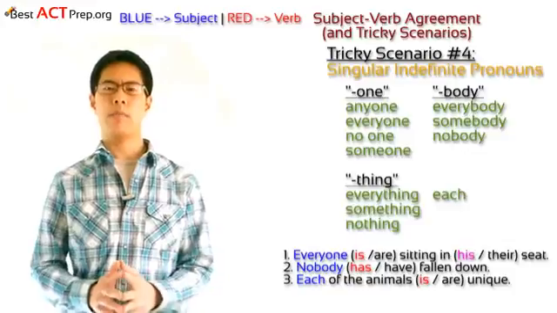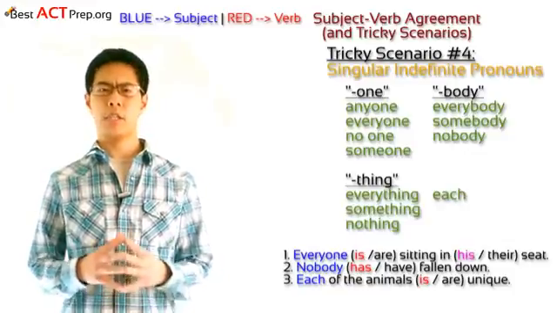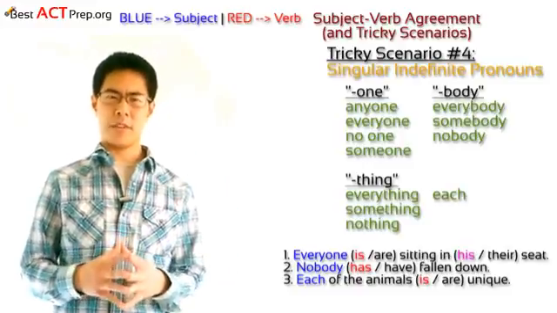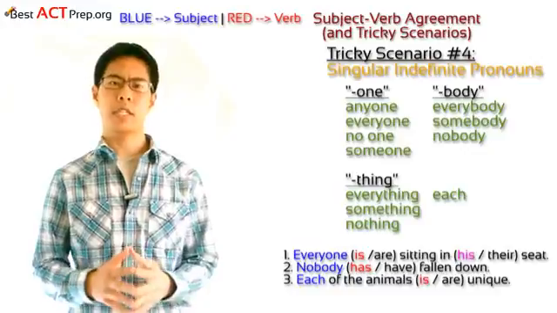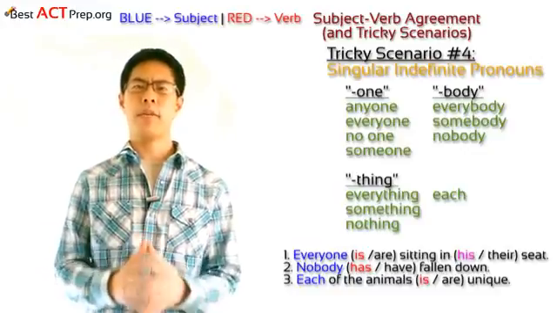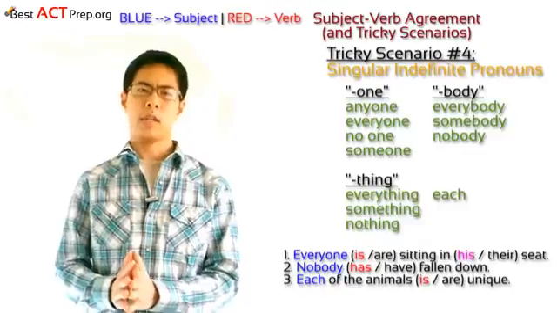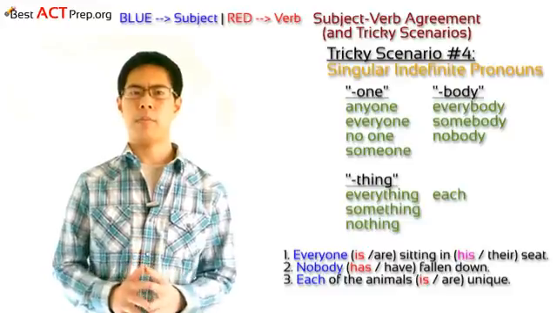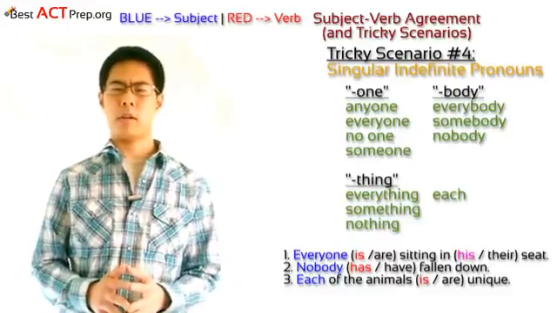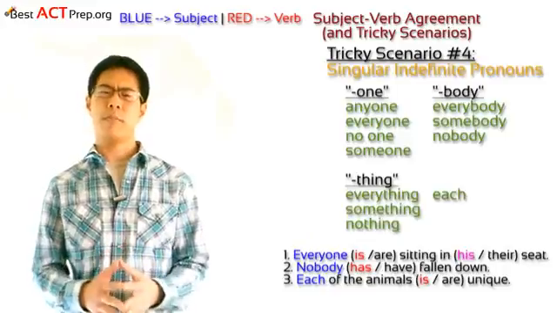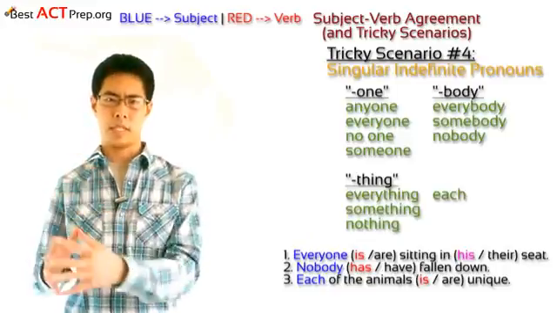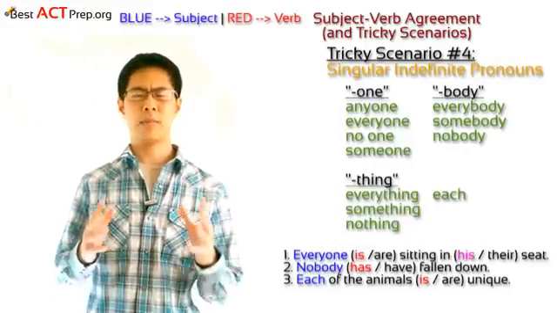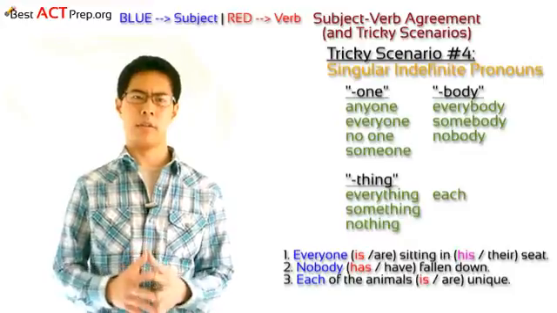These indefinite pronouns can be tricky because some of them look like they should be plural, especially everyone, everybody, everything, and each. Take a look at the first example sentence here. A lot of people will want to write, everyone is sitting in their seat. But this isn't proper English because everyone is singular and their is plural. Also, take a look at the third example sentence here. The word each is usually followed by something plural, in this case of the animals, which is plural. But although we'll probably feel very tempted to give it a plural verb because that seems to sound right, it needs to take a singular verb.